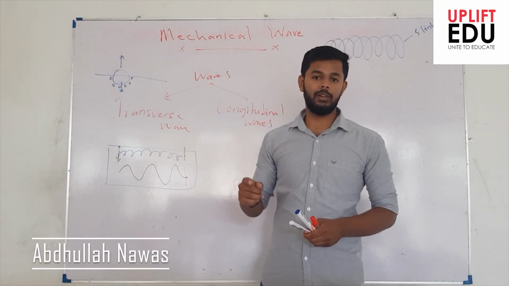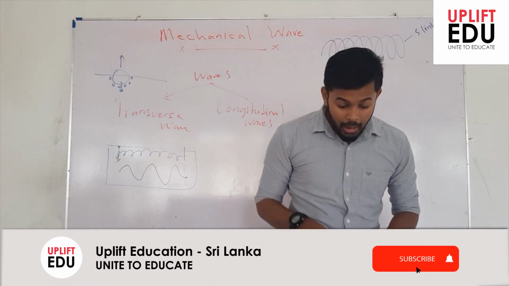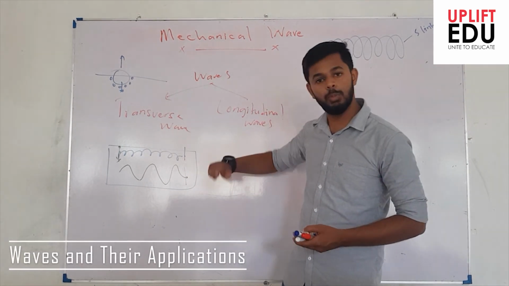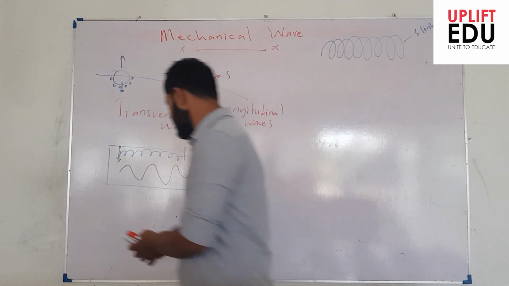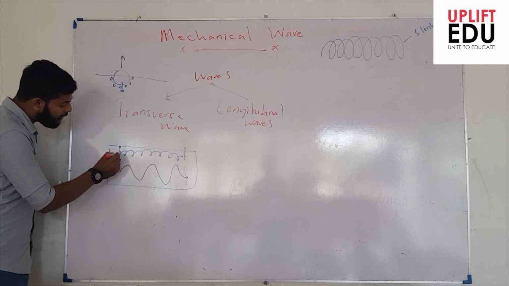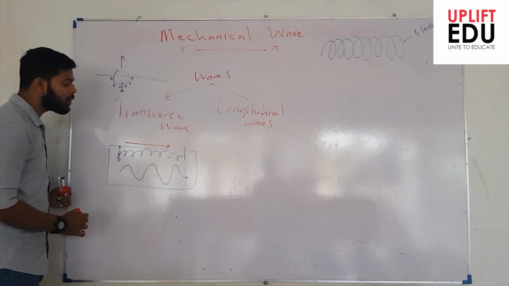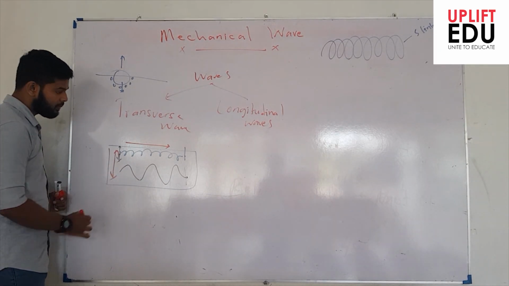This will keep moving. If my diagram is not that clear, you can have a look at your book, page numbers 74 and 75, where they have shown how this slinky is moving, right? So we understand that we gave a disturbance at this point, and the disturbance has moved horizontally, but the movement of the particles was up and down, right?